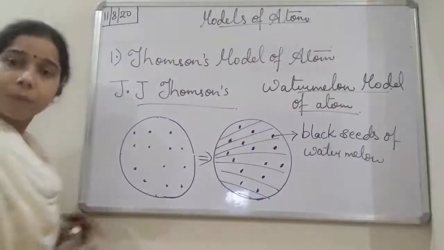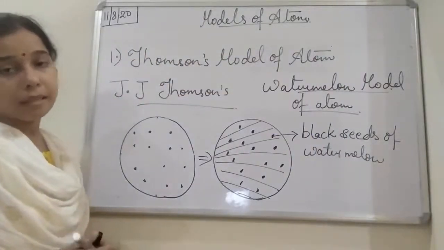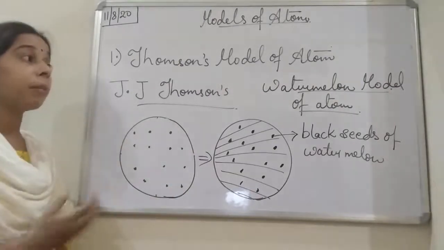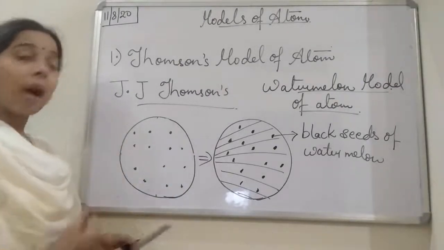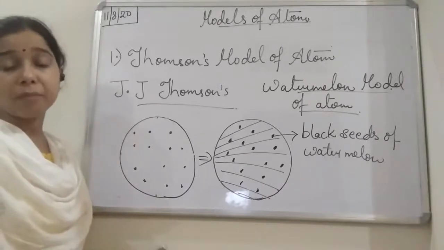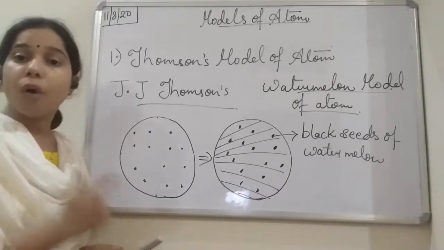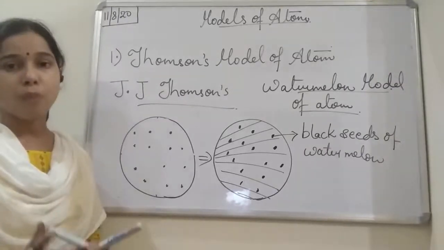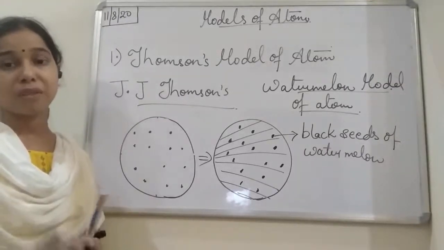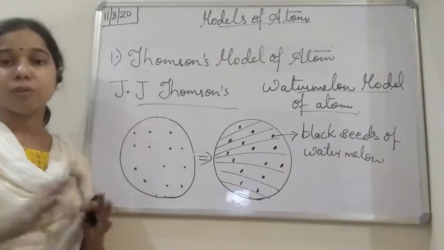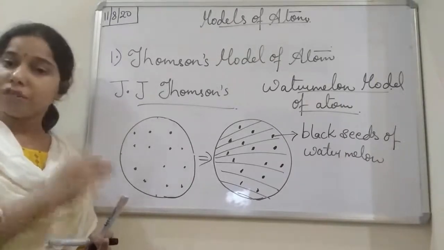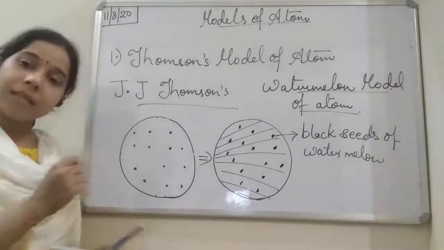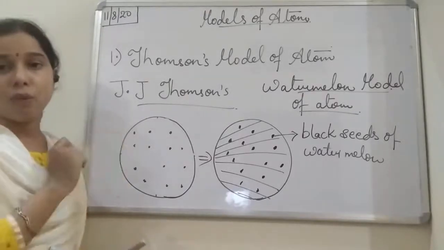Okay, the watermelon model or the Thomson model is the same thing. I hope you have understood. Most of the time this question is asked: why is the Thomson model of the atom known as the watermelon model? You will write that a watermelon consists of a red, juicy portion, and the black seeds are embedded in it.